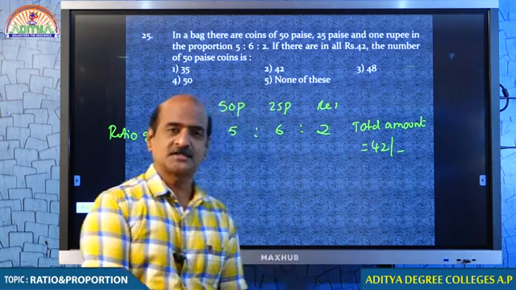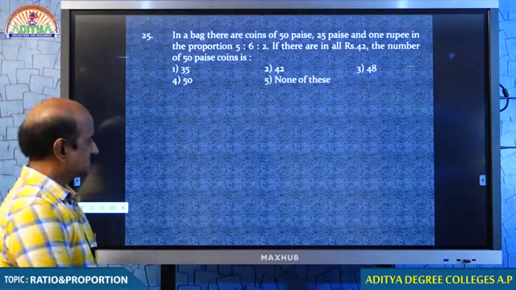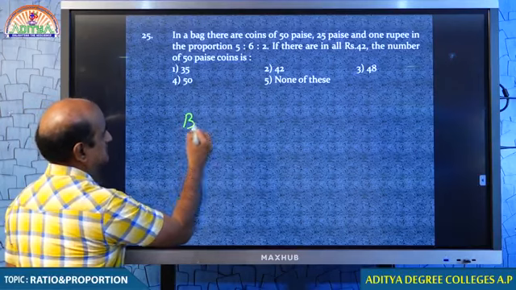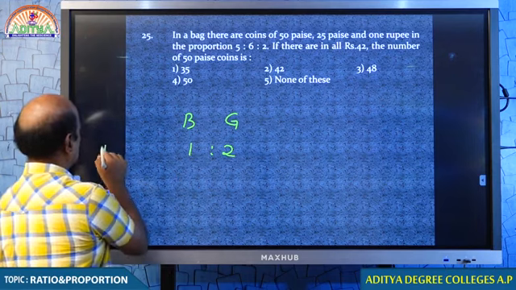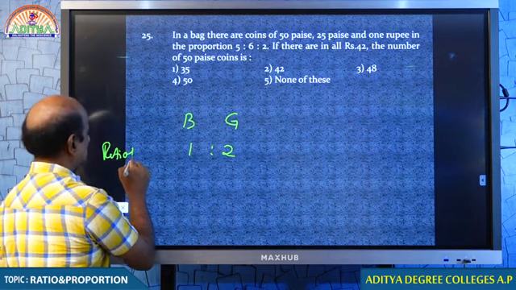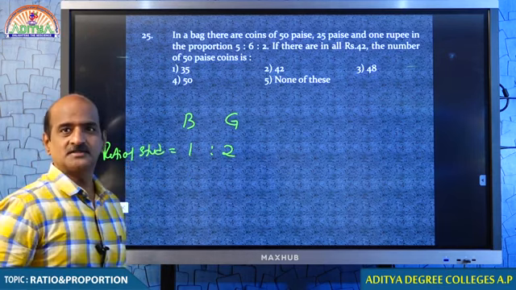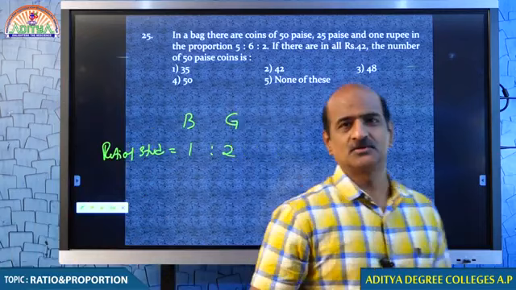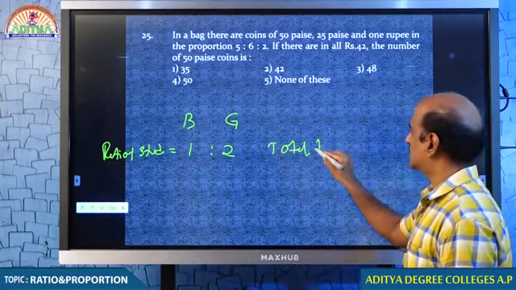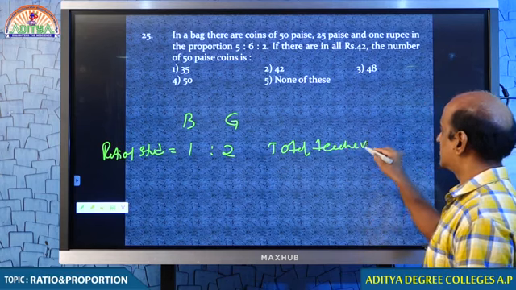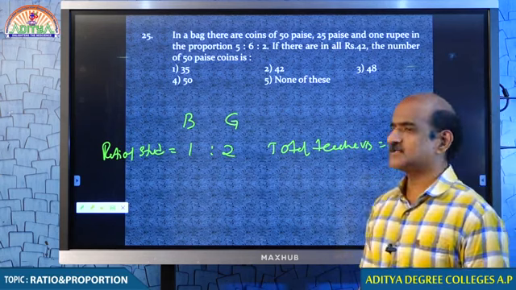Look at the board, students. I will give you one interesting example. Look at the question, my dear students. Let us suppose that in a class, boys and girls are in the ratio 1:2. Now tell me, students, the total students in that particular school are 300. Tell me, how many boys and how many girls are there?